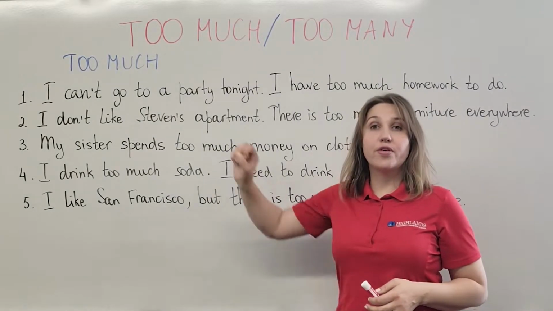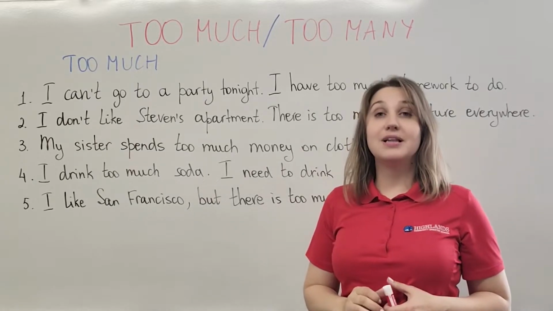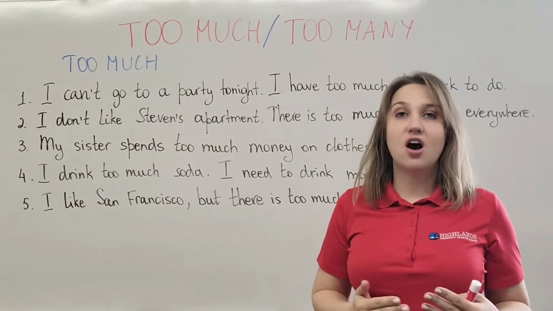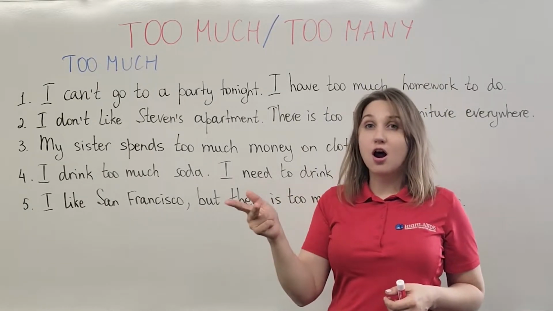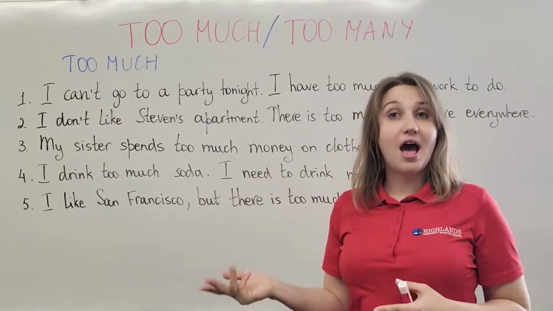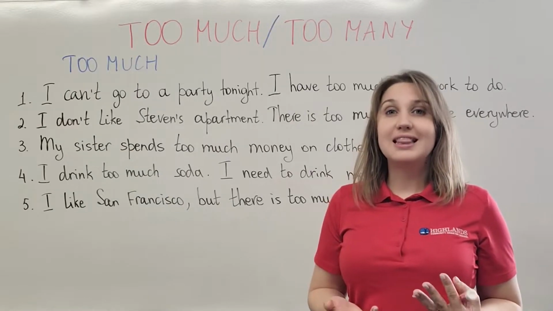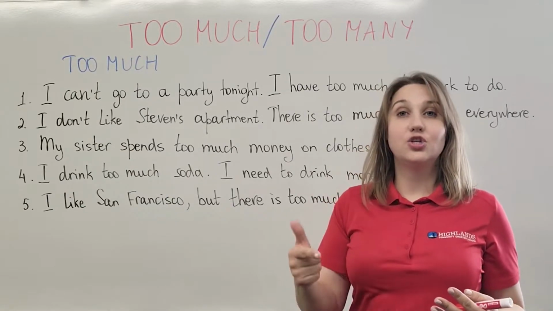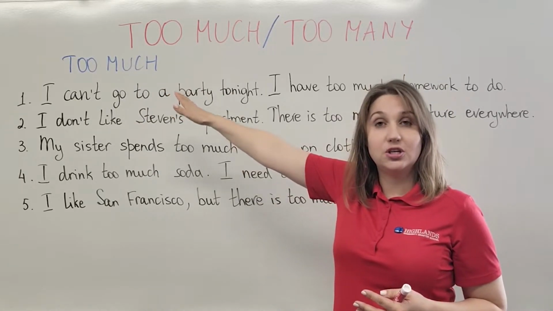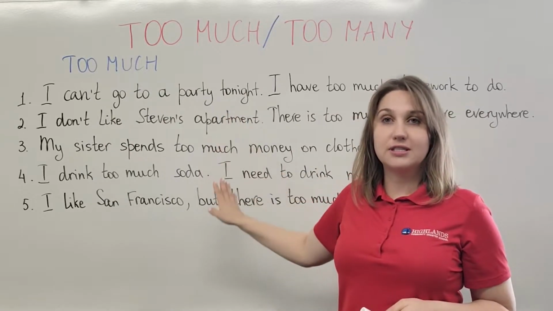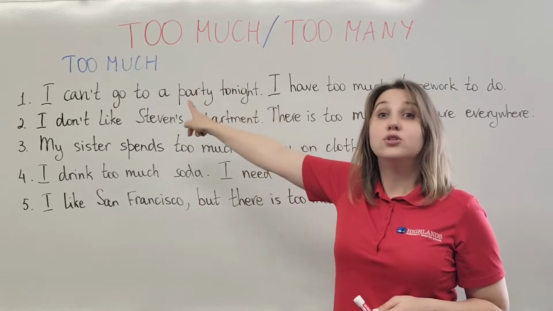Let us start with the form too much. It is used with non-countable nouns, the ones that you cannot count. For example, information, music, courage, advice, bread, oil, water, and so on. So everything that you cannot count, like 1, 2, 3, is going to be used with the form too much. Right now, let's take a look at our sentences and try to find examples of the usage of the form too much.